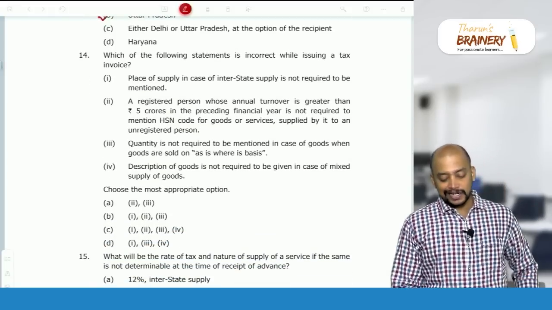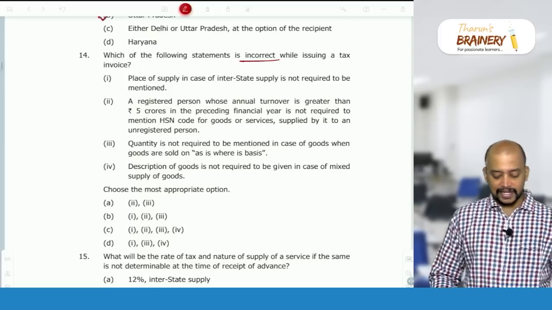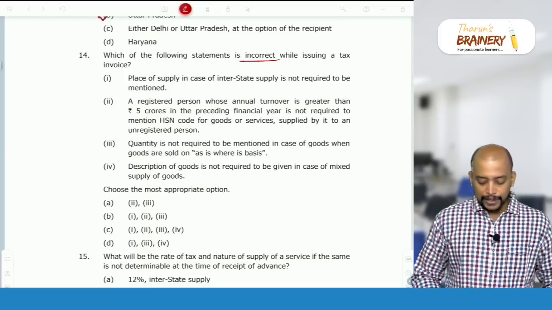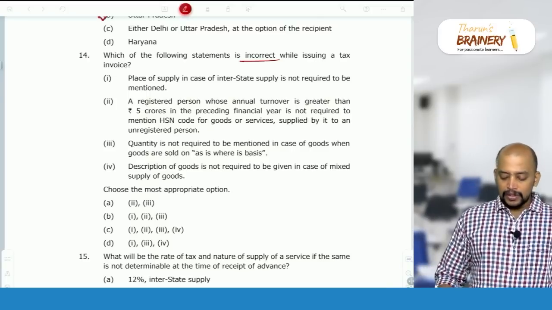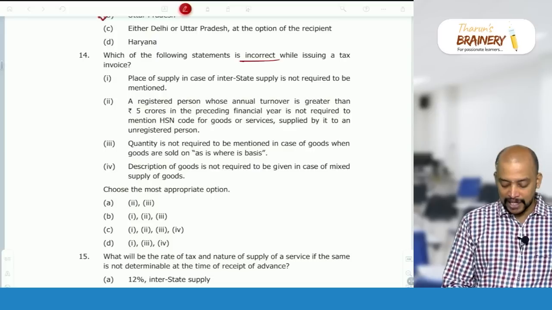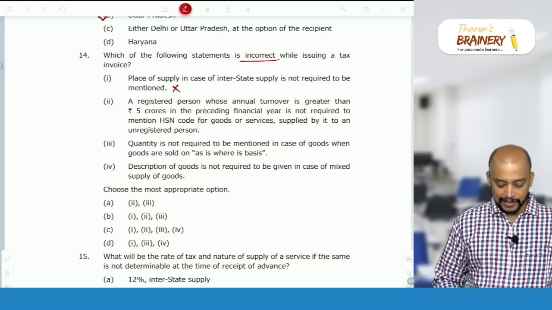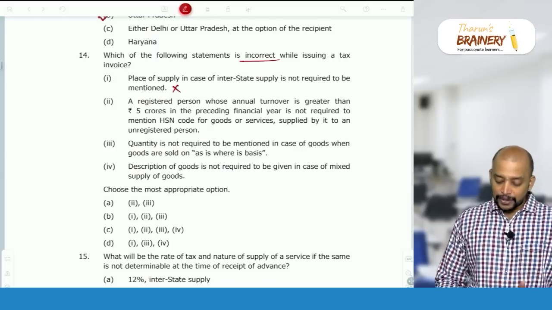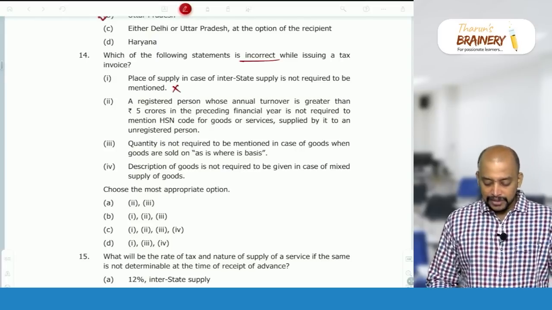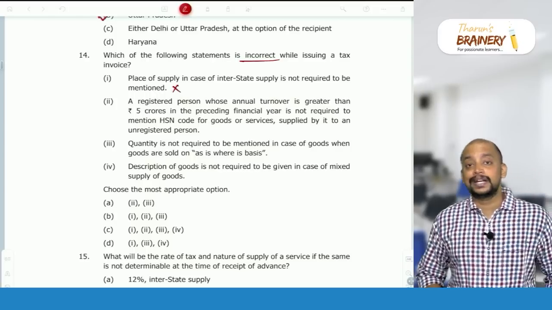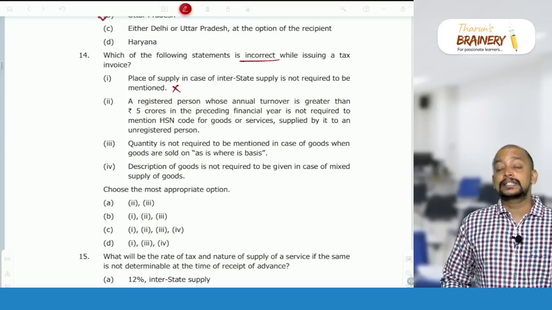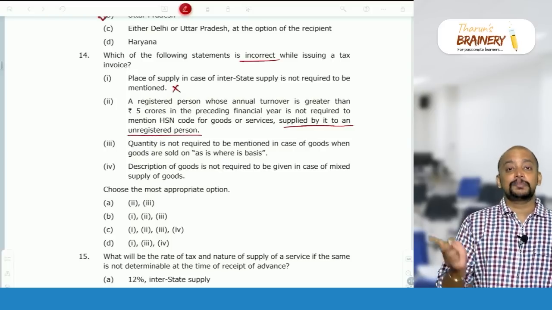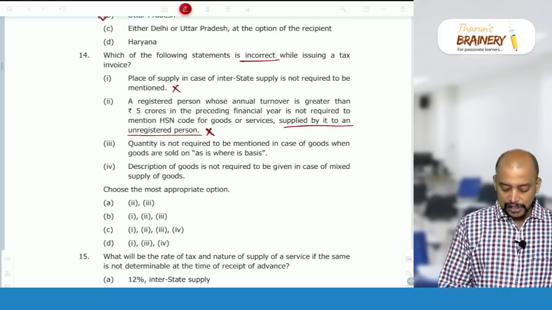Then, which of the following statements is incorrect while issuing a tax invoice? Place of supply in case of interstate supply is not required to be mentioned. No, in case of interstate supply, place of supply should be mentioned. So this statement is incorrect. Then, a registered person whose annual turnover is greater than 5 crores in the preceding financial year is not required to mention HSN. No, they have to mandatorily mention it if turnover is greater than 5 crores, 6 digits for B2B as well as B2C. Not only for B2B but B2C also needs 6 digits. So this statement is also incorrect.